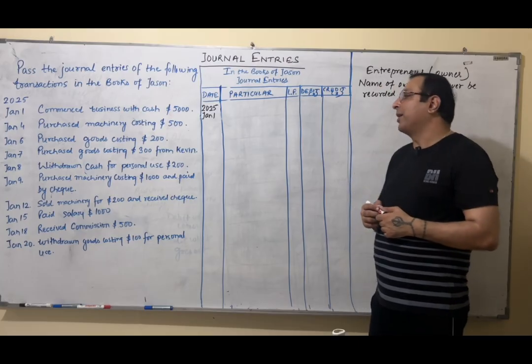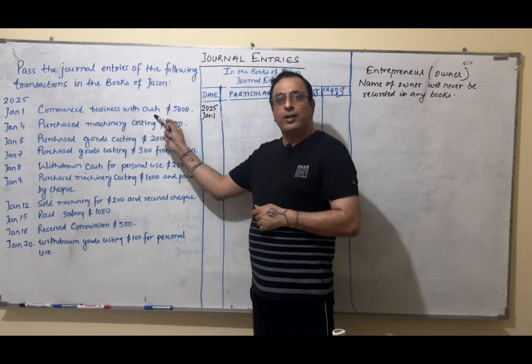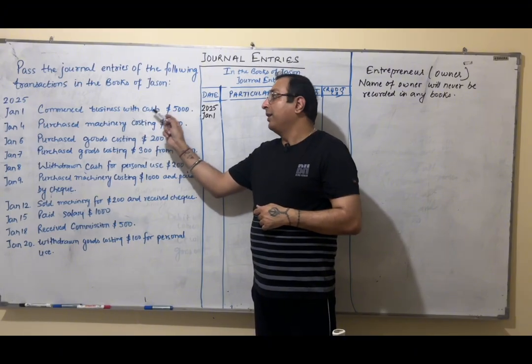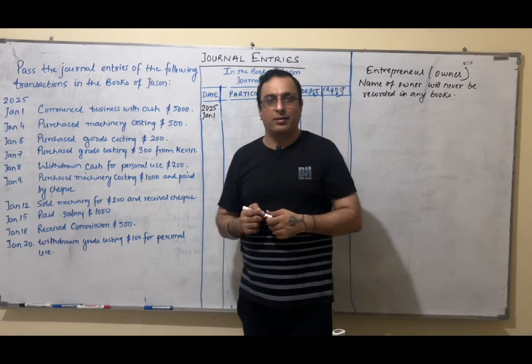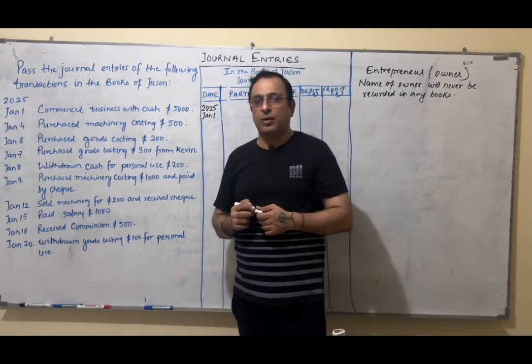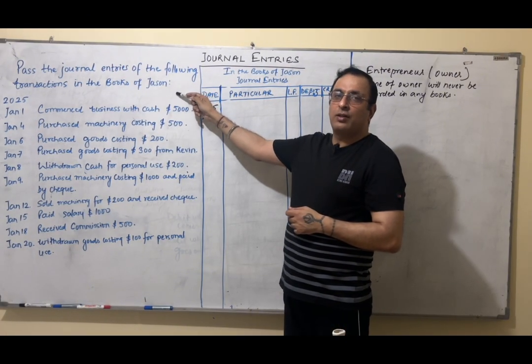Now, by seeing the transaction, we can make out we have cash. That means one aspect is cash. Now, other aspect, any amount or any asset with which we start business is called capital. And who is investing the capital? Jason. Right? Jason is investing capital.